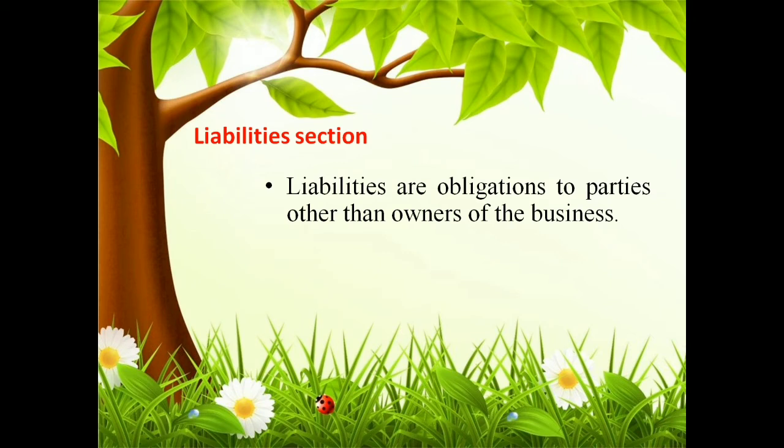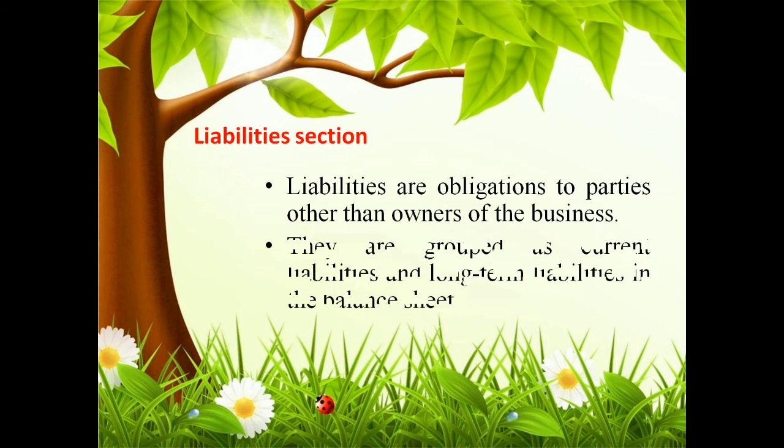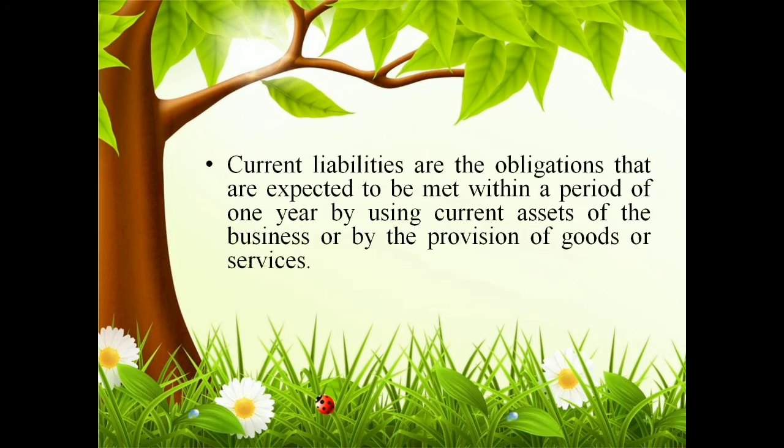In the liability situation, liabilities are the obligation to parties other than the owners of the business. So it is an obligation to the parties, other than the owners of the business. And liabilities are also classified into current liabilities and long-term liabilities in the balance sheet. And current liabilities are the obligations that are expected to be met within a period of 1 year.